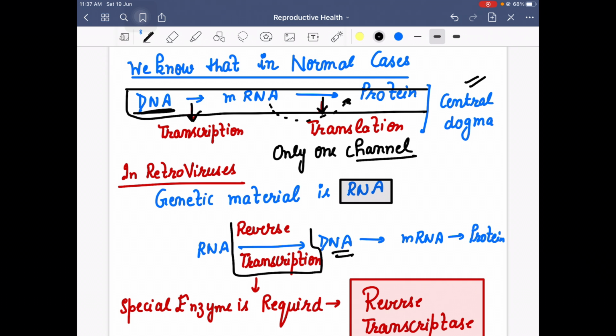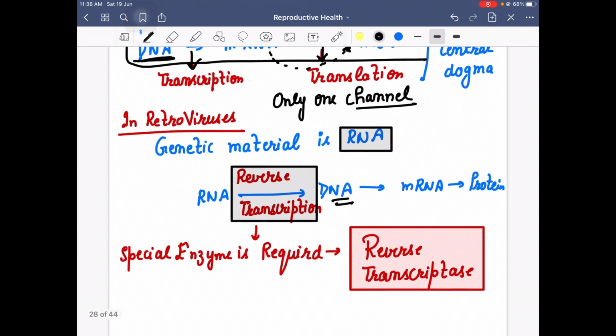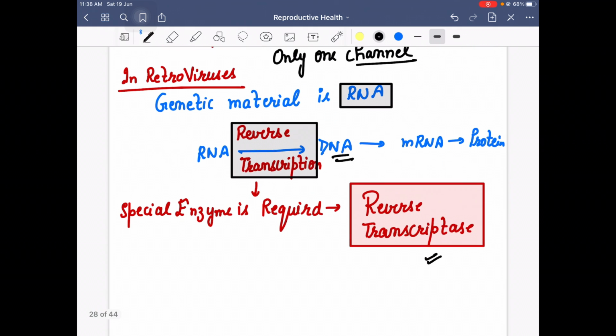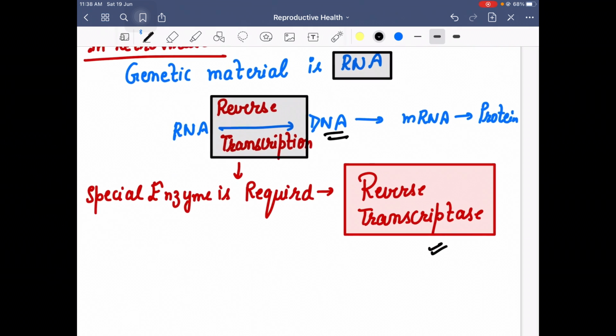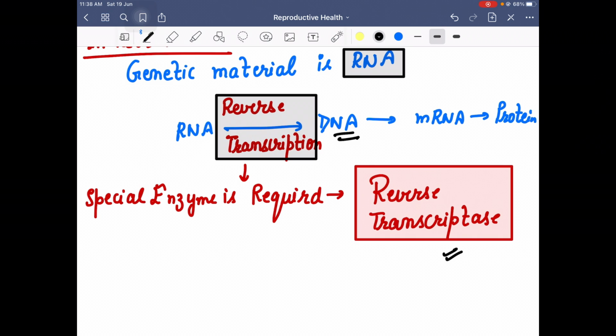The process is known as reverse transcription, and the enzyme is known as reverse transcriptase. After that, once DNA is formed, it changes into mRNA, and then into protein. So you can definitely say that the AIDS virus, that is the HIV virus, has a very special enzyme, known as reverse transcriptase.